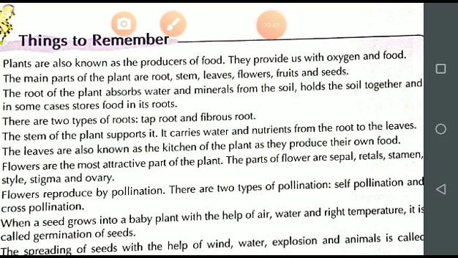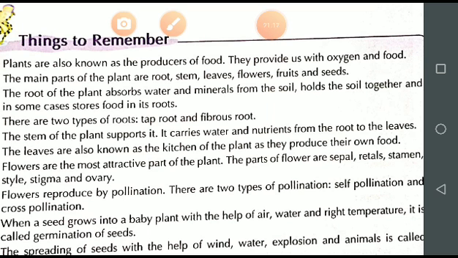Next, the root of the plant absorbs water and minerals from the soil, holds the soil together, and in some cases stores food in its root. I already explained this in the functions of the root. Let me recapitulate what I explained.